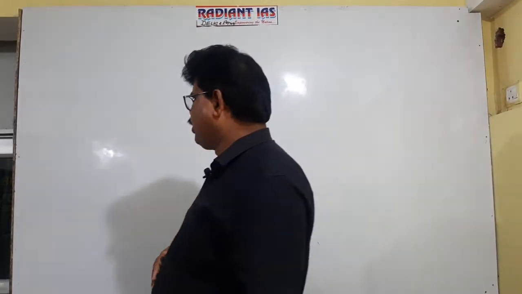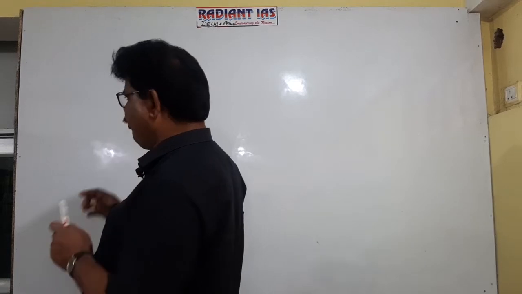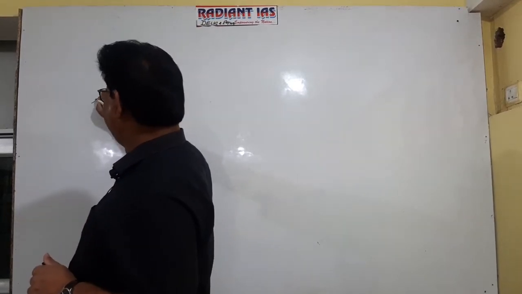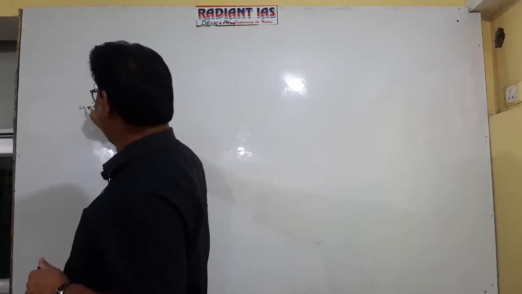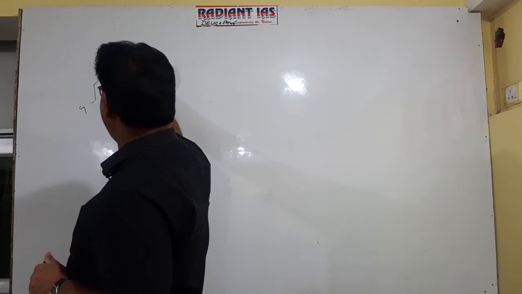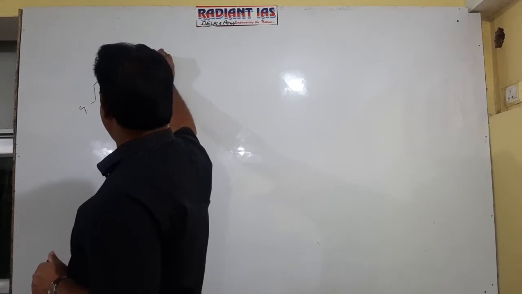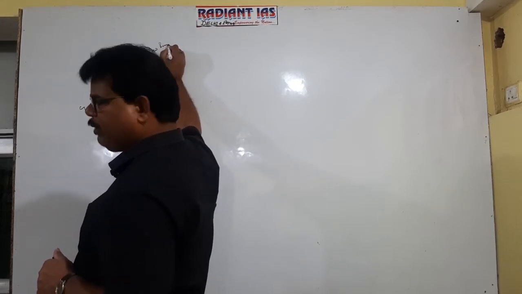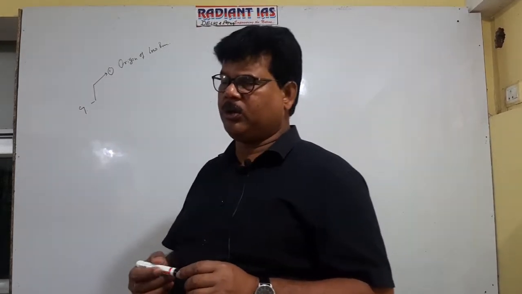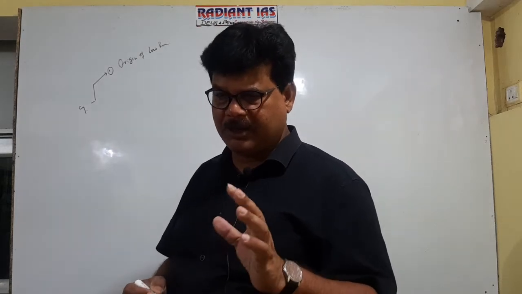Okay, so actually there are two factors responsible for origin and development of the cyclone. First factor for cyclone formation is origin of low pressure. Origin of low pressure is essential because low pressure is the eye of the cyclone.